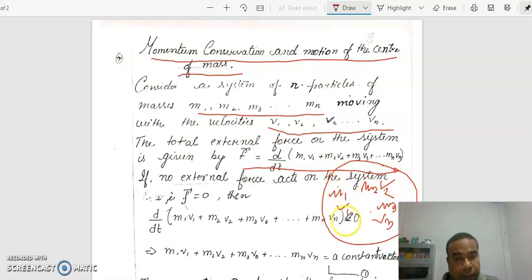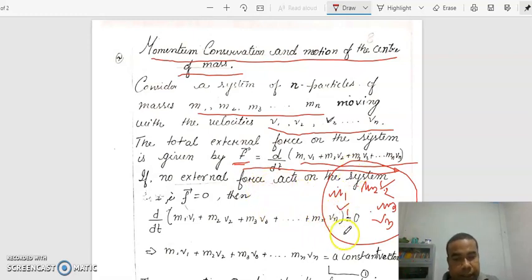So the total momentum of the system is m1 v1, m2 v2, m3 v3 up to mn vn. According to Newton's second law, the rate of change of momentum, d/dt of the total momentum of the system, is equal to the external force. So F here is the external force acting on the system.